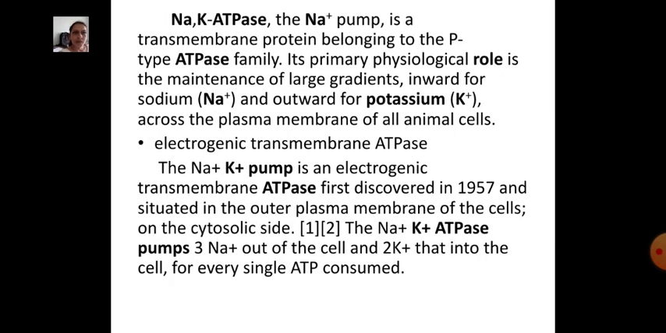Sodium potassium ATPase, the sodium pump, is a transmembrane protein belonging to the P-type ATPase family. Its primary physiological role is the maintenance of large gradients, inward for sodium and outward for potassium, across the plasma membrane of all animal cells. The sodium potassium pump is an electrogenic transmembrane ATPase first discovered in 1957 and situated in the outer plasma membrane of the cell on the cytosolic side. It pumps 3 sodium ions out of the cell and 2 potassium ions into the cell for every single ATP consumed.